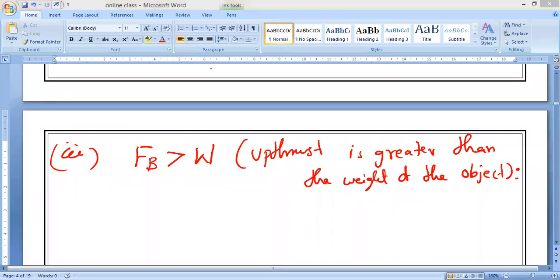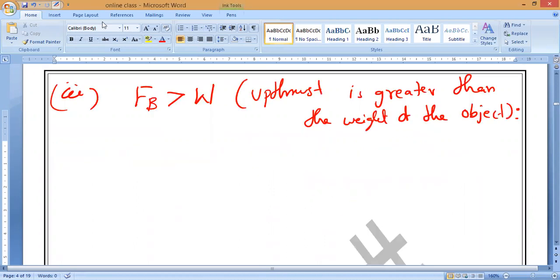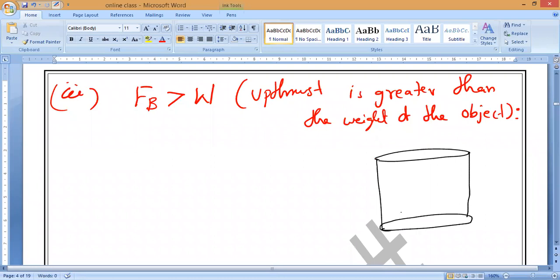So in this case, what will happen? Darun, will the object float or sink? Float on the surface. Yes or no? So now if you take any kind of liquid, the object will float on the surface. Only a little immersed portion will be in the liquid, so it will float on the surface.